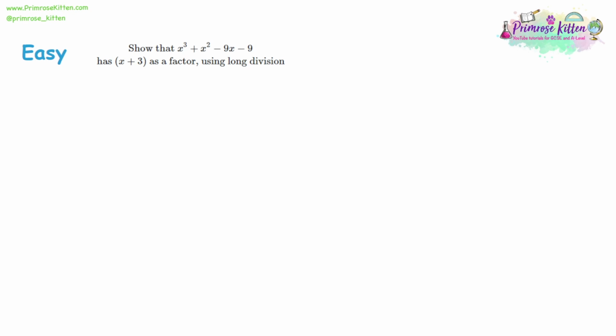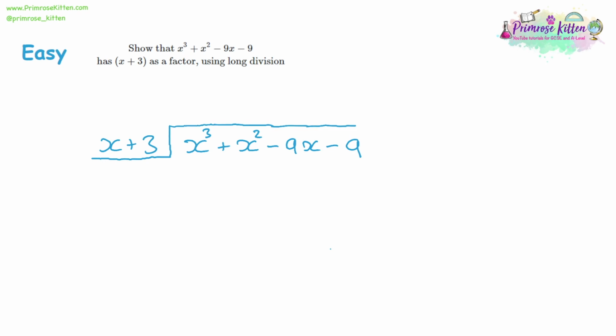So we start off with x cubed plus x squared, take away 9x, take away 9, and we're dividing it by x plus 3. So we set it up using the kind of bus stop method division you might be used to. Now, the way we're going to do this is we can't do a full division. We can't divide x cubed by x plus 3. The plus 3 part's going to be a problem for us. So what we do is we do the closest estimate we can. So we're going to divide x cubed just by the x, and we'll sort the 3 part out later.